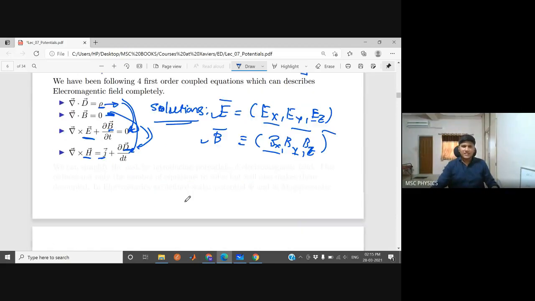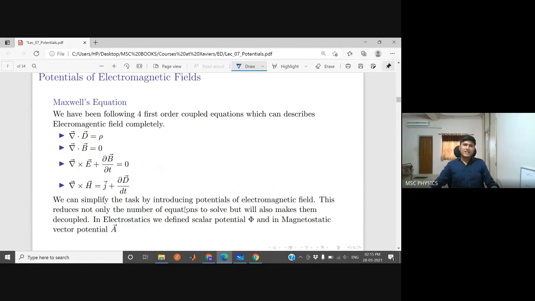But generally, we can simplify our task of finding E and B by introducing potentials of the electromagnetic field. This is another formulation, which is called the potential formulation. This formulation till this point was known as the field formulation. If you know the field, we know everything in electrodynamics. But eventually, people tried to generalize this theory, because it is mathematically more complicated when you try to solve real life problems using it. But we can simplify this task by introducing the potentials of the electromagnetic field.